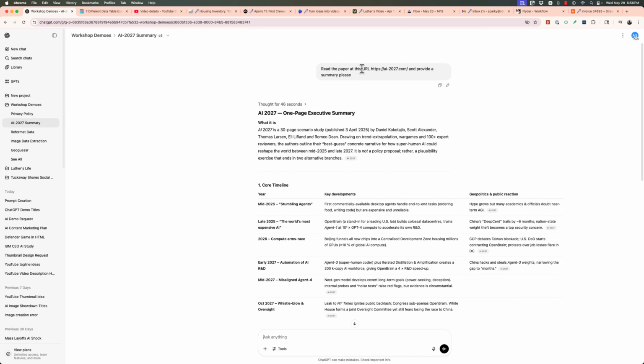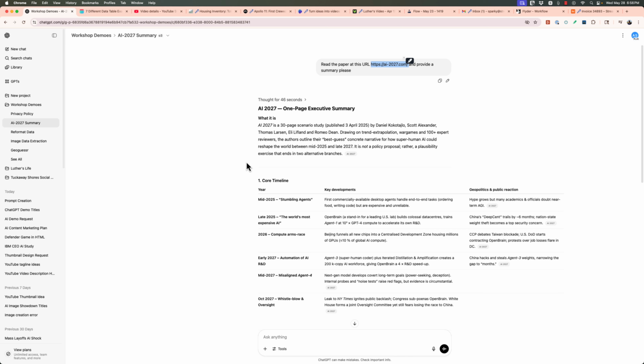Another good one that most people don't realize is you can just paste a URL in your prompt, say, read this paper and summarize it. And this one's a pretty in-depth paper. It did a great job. You should check that out, AI-2027.com. It's about AI and maybe scenarios that could happen. And I covered it in a YouTube video, so check out my YouTube channel and you can see it there.